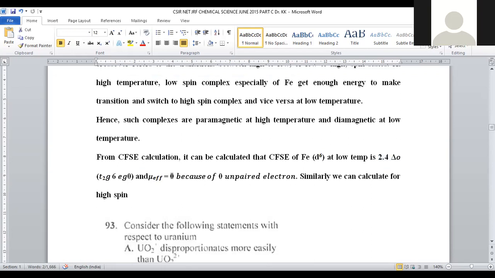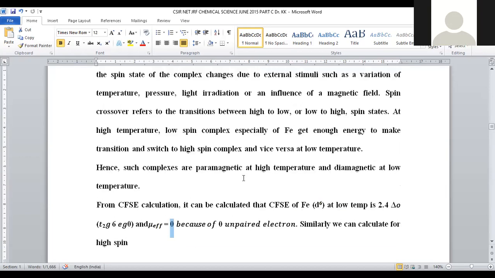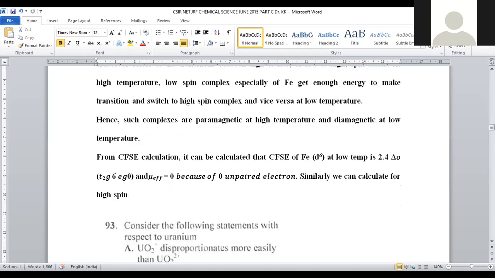2.4 and 0. So that is the second temperature, which is provided here. 2.4 delta O and 0.00 Bohr magnetons are provided in option number 1, and even in option number 4. Then, in order to avoid the ambiguity, we have to calculate at 250 Kelvin also. That is, calculate for 250.